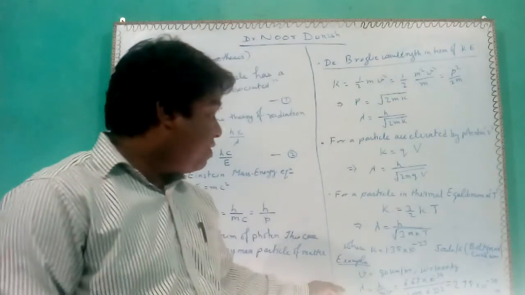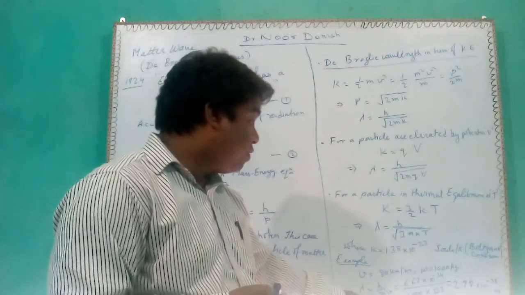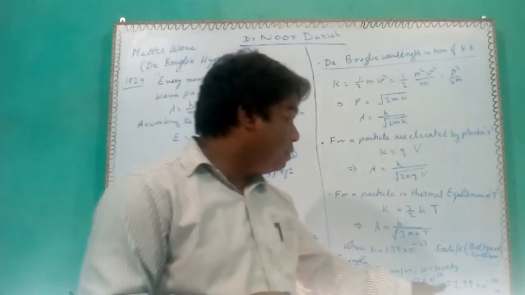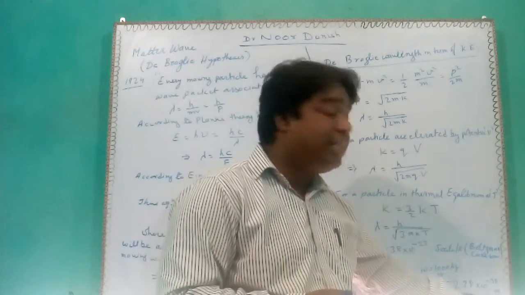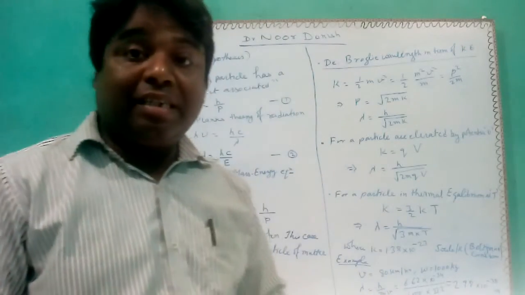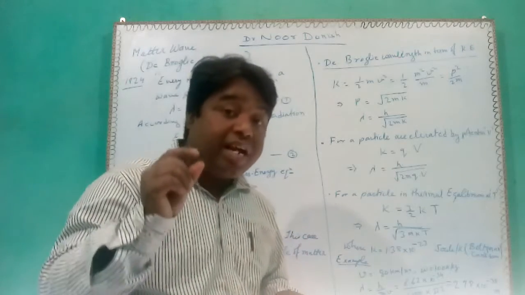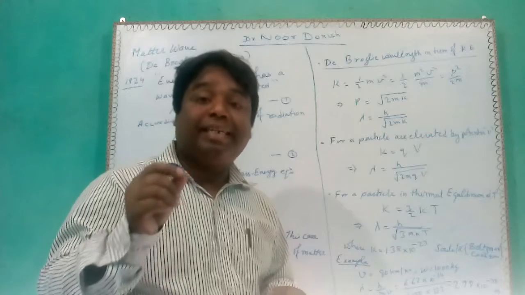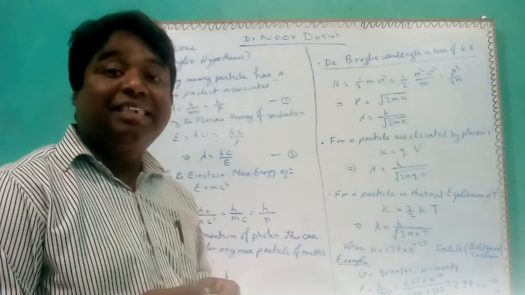If I calculate lambda from the equation h upon mv, the value comes to be 2.98 into 10 power minus 38 meter. This is a very small wavelength, and to date it is not measurable using experimental techniques.